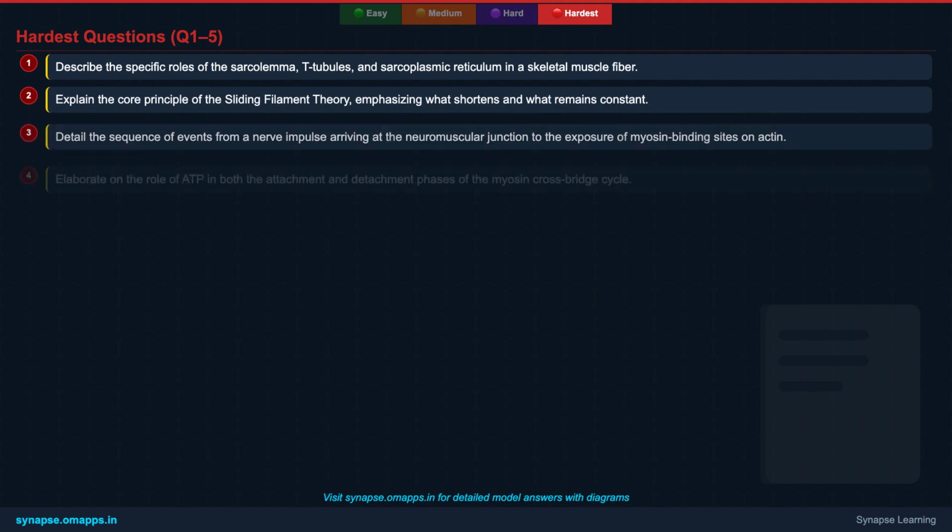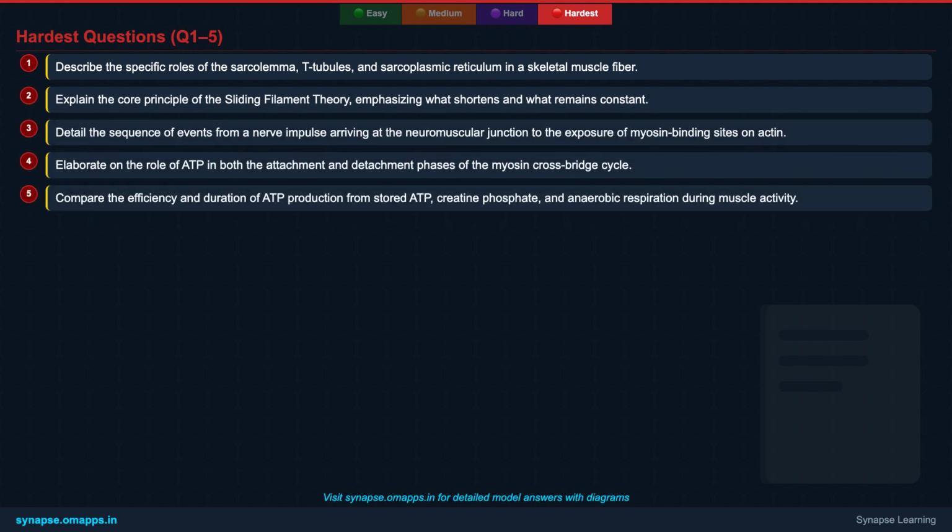Let's challenge your knowledge with the first 5 questions at the hardest level. First, describe the specific roles of the sarcolemma, T-tubules, and sarcoplasmic reticulum in a skeletal muscle fiber. Second, explain the core principle of the sliding filament theory, emphasizing what shortens and what remains constant.